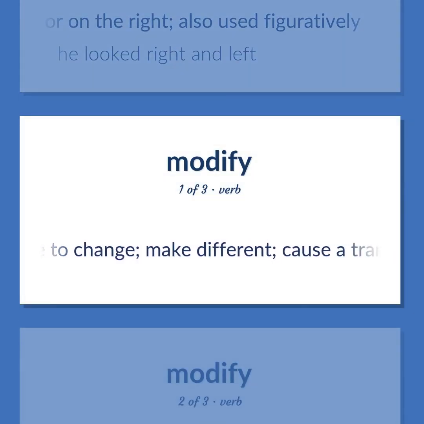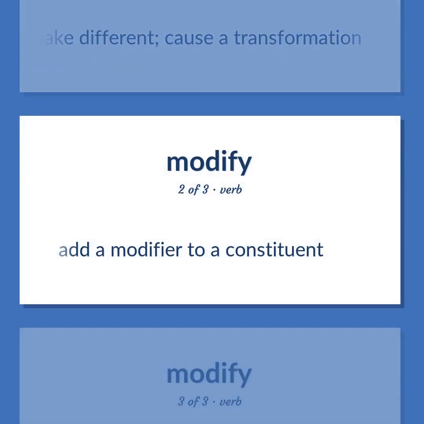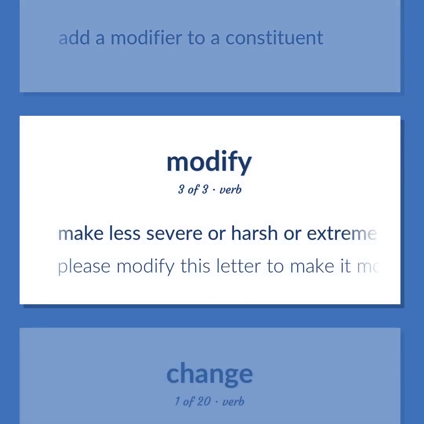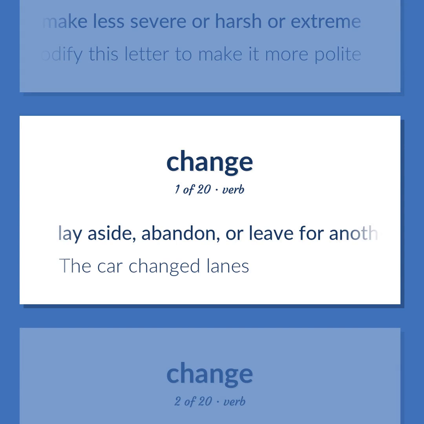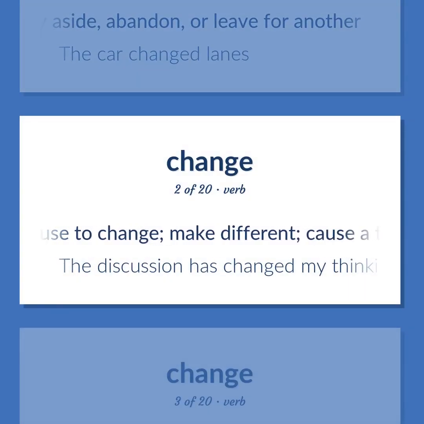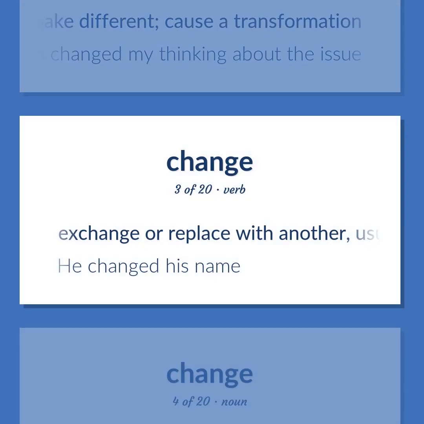Cause to change, make different, cause a transformation. Add a modifier to a constituent. Make less severe or harsh or extreme. Please modify this letter to make it more polite. Lay aside, abandon, or leave for another. The car changed lanes. Cause to change, make different, cause a transformation. The discussion has changed my thinking about the issue. Exchange or replace with another, usually of the same kind or category. He changed his name.